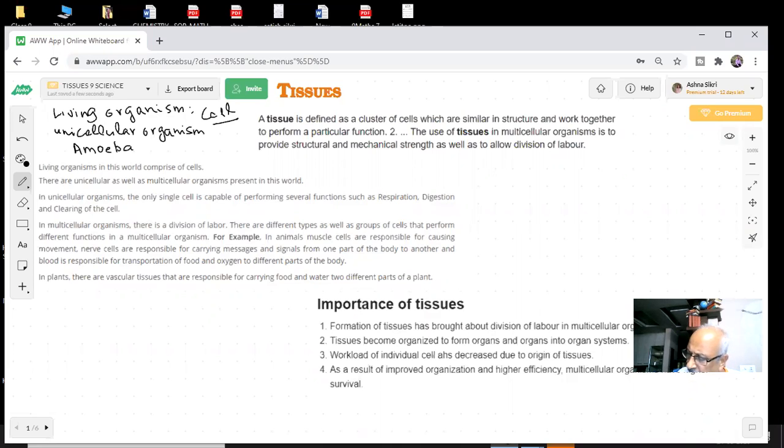What functions are we talking about? There is an intake of food. It needs food. So there is an intake of food, gaseous exchange and excretion. All these things are being done by a unicellular organism.